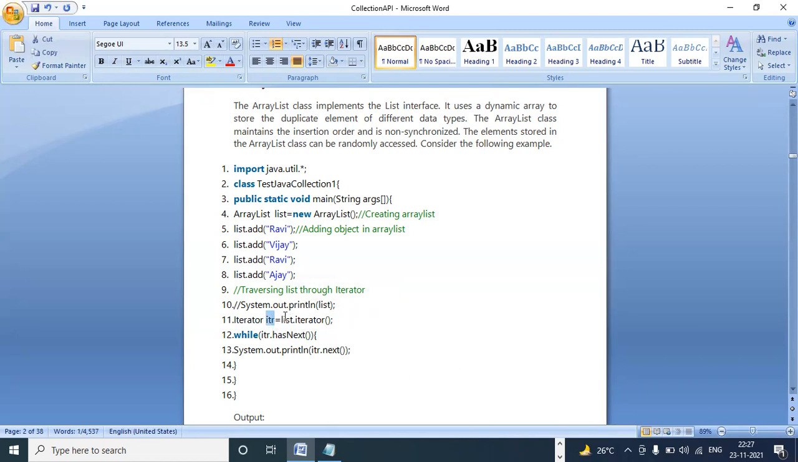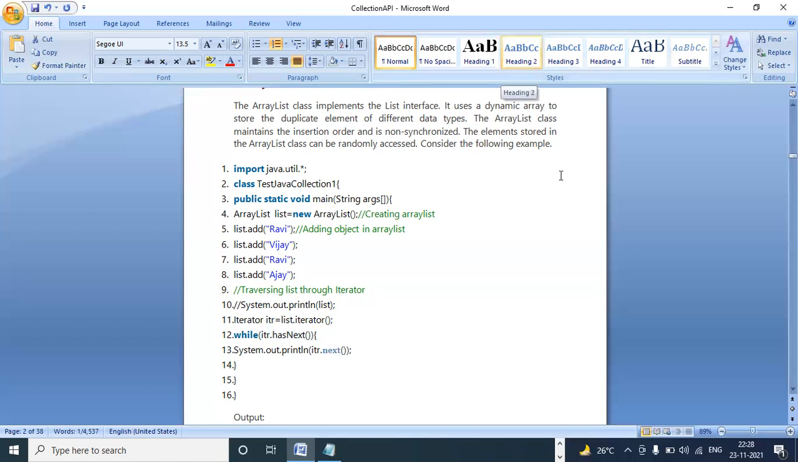This object now contains four values: Ravi, Vijay, Ravi, Ajay. All the values came here. Now I'm checking while itr.hasNext: are there any elements or not? If the elements are there, return true. If the elements are not there, return false. I'm calling the itr.hasNext method now. It returns true because it contains four elements, right? So immediately it goes to line number 13 and prints that value. How to print? We have to call the next method. Already discussed earlier.